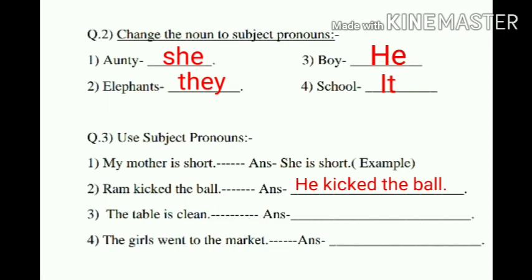Very good. Third one, the table is clean. It is clean. Very good. Fourth one, the girls went to the market. They went to the market. Keep it up. Now, remaining one is homework for you.